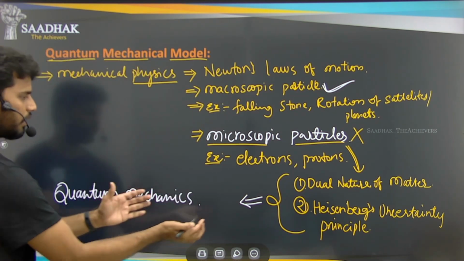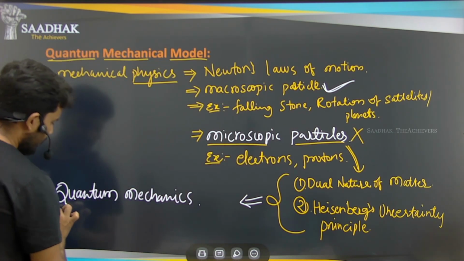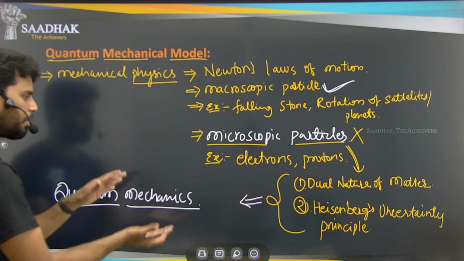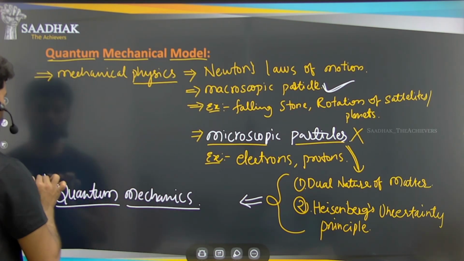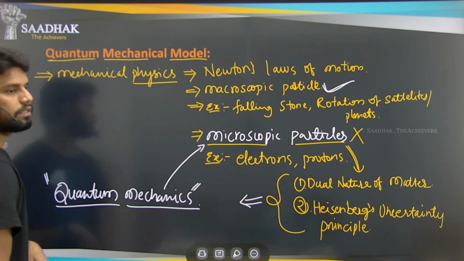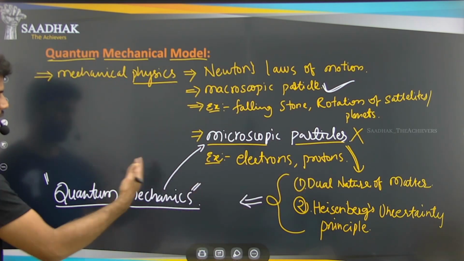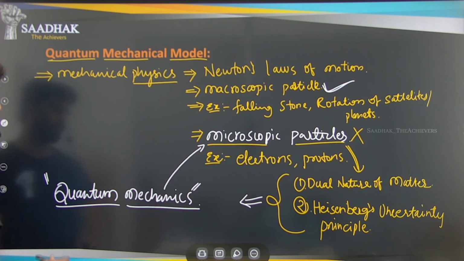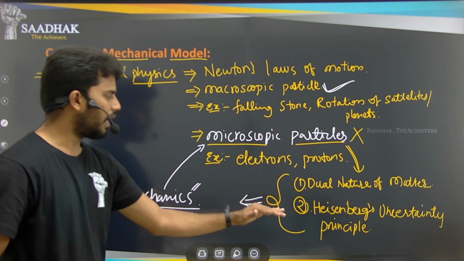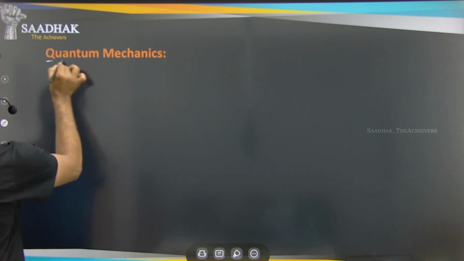Whatever properties of these microscopic particles we are able to explain is dealt with by quantum mechanics. It is another part of mechanics that deals with microscopic particles, for example electrons, protons, and all the other microscopic particles. So this is about quantum mechanics. Now we are able to understand what quantum mechanics is. Now let's see more about it.